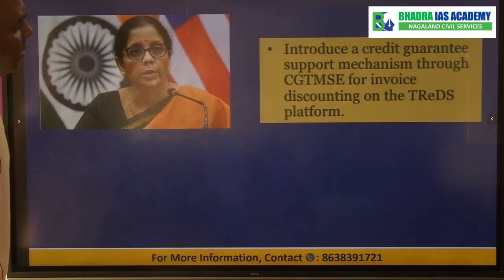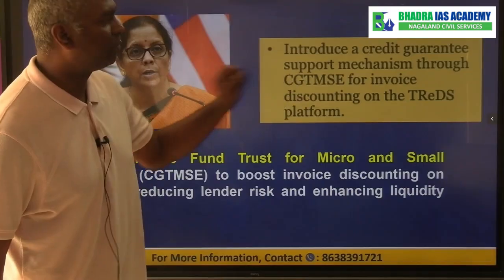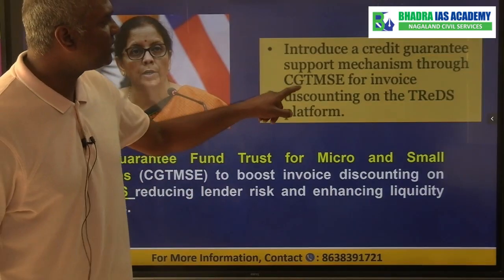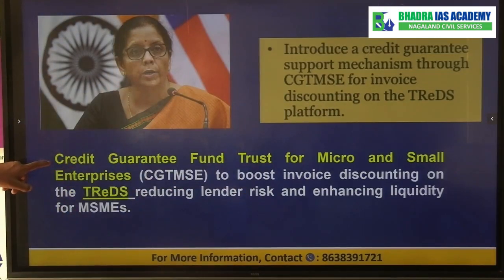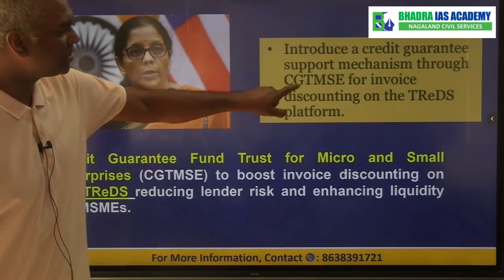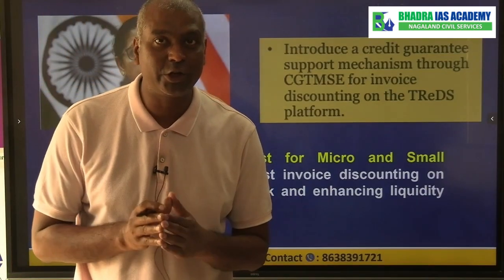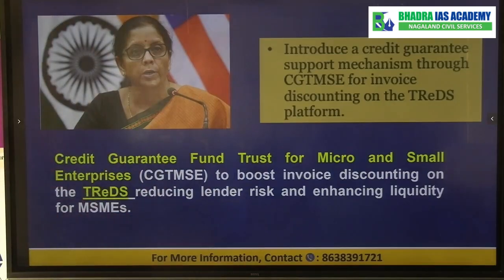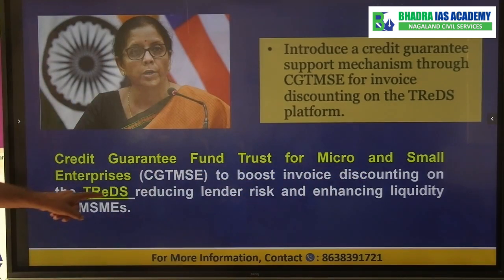In addition, the government also announced they will introduce a credit guarantee support through what we call CGTMSE for invoice discounting. What is this? It is the Credit Guarantee Fund Trust for Micro and Small Enterprises. That is in short what they put it as CGTMSE. Okay. So some of these kind of questions will be even asked in your prelims exam.